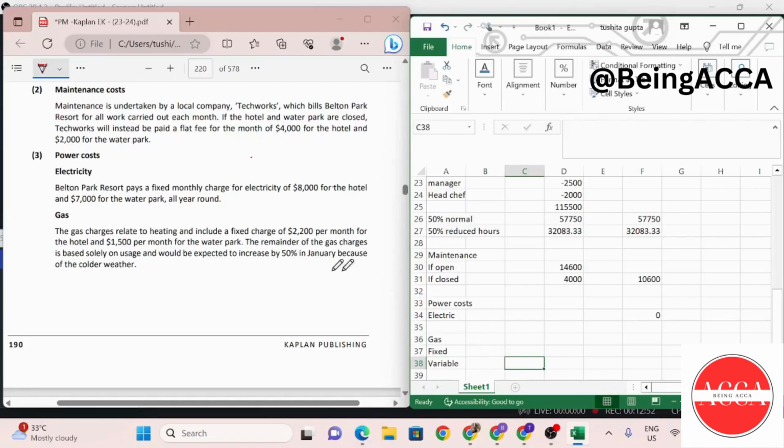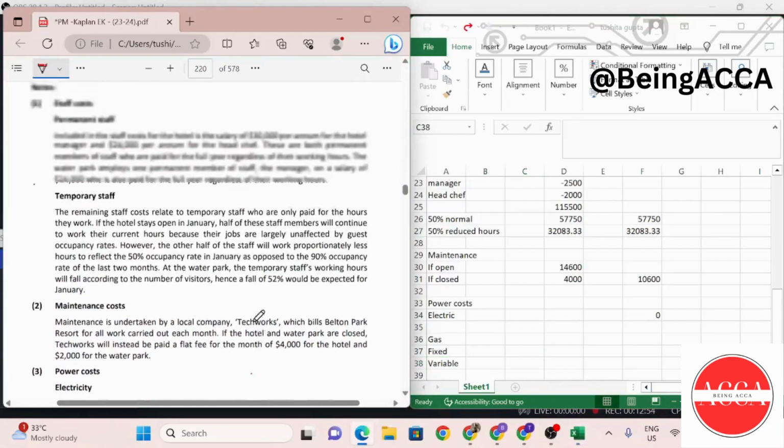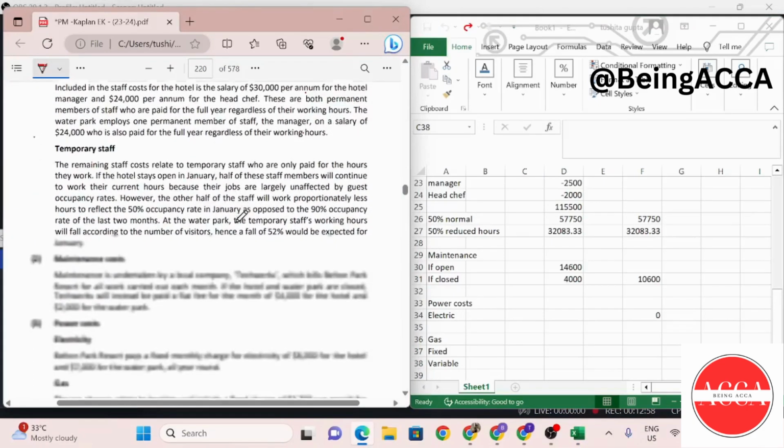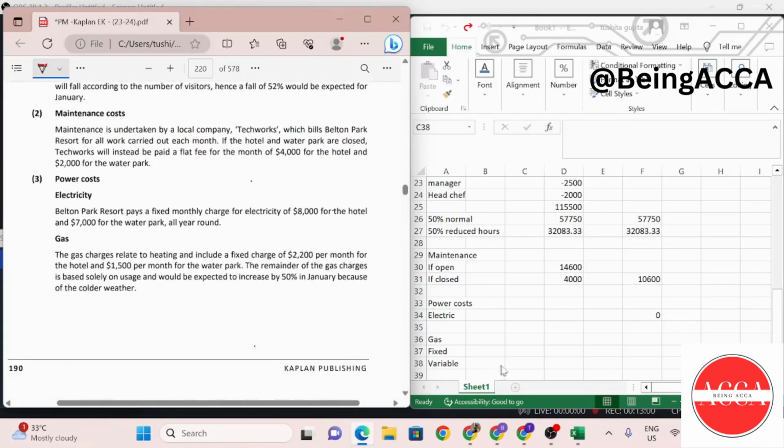So it says my total cost for power is 20,000. So I'm just going to find my component that is variable which I have to pay. So out of the total of 20,000, my 8,000 is for the electricity right over here. This is the 8,000 that we will have to subtract from here.